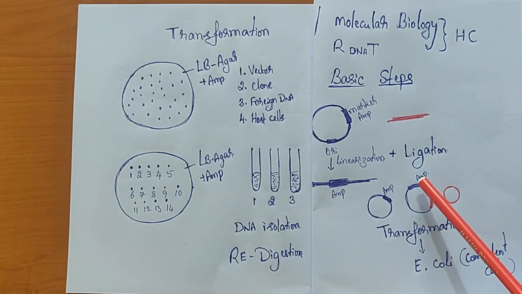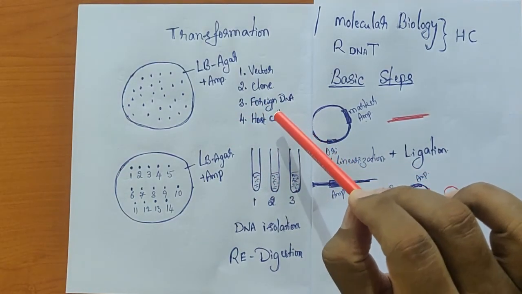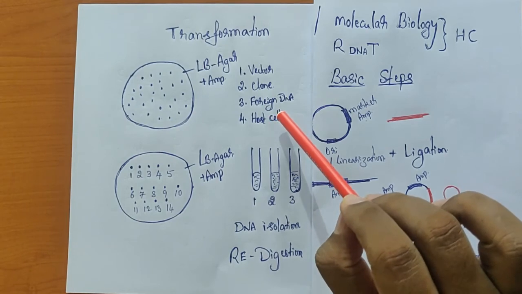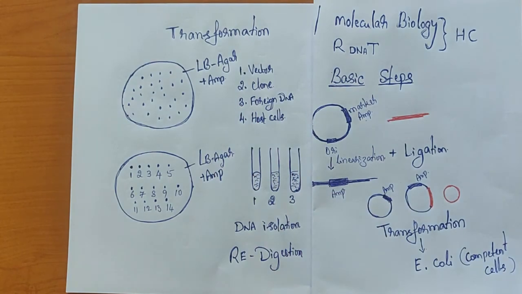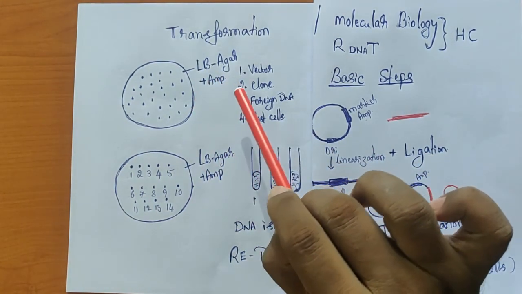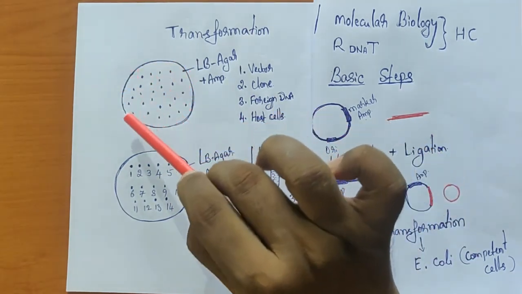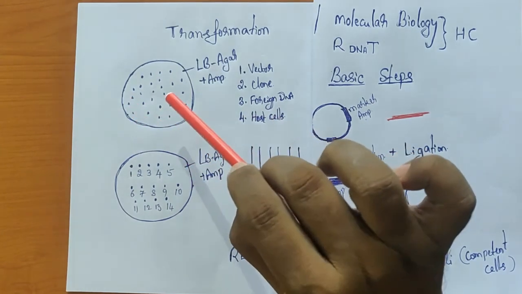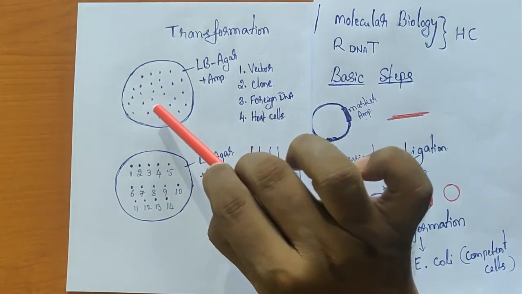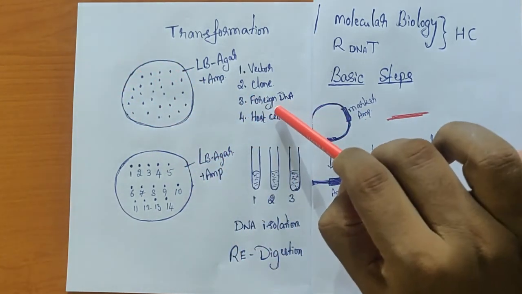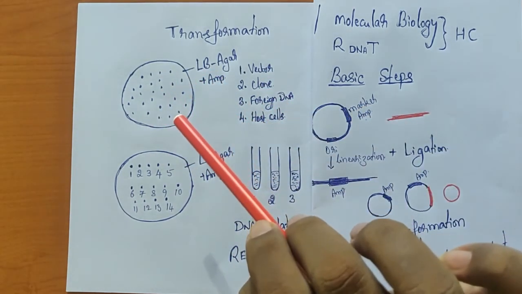Ampicillin resistant gene means, for example, if I take the host cells, this is a regular host cell, a regular E. coli cell. These E. coli cells can be easily killed using an antibiotic. That is going to be the ampicillin. So what we do is, while inoculating, we prepare the LB agar media. It is not a regular LB agar media, but this LB agar media contains the antibiotic ampicillin in it. The moment we have the ampicillin in it, the host cell which does not have any of these vectors does not grow because it is going to be killed by the ampicillin.